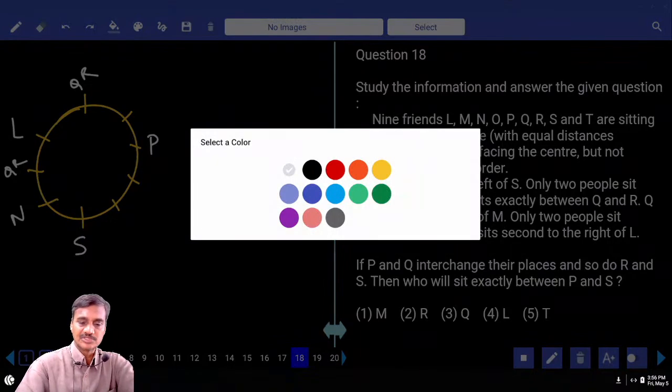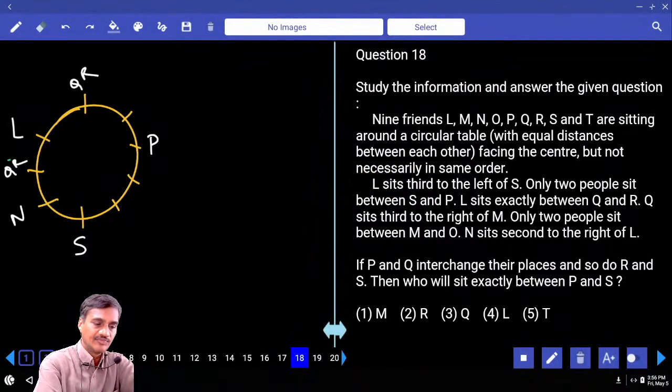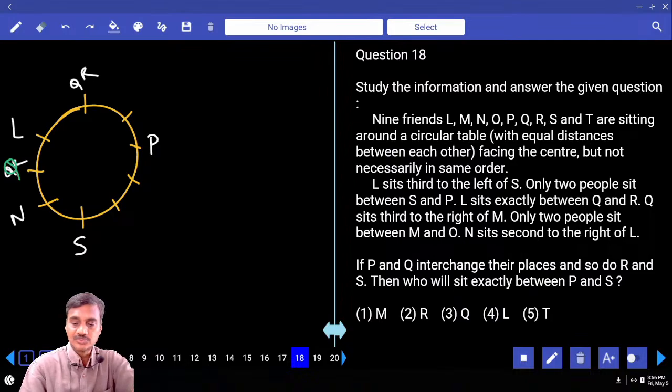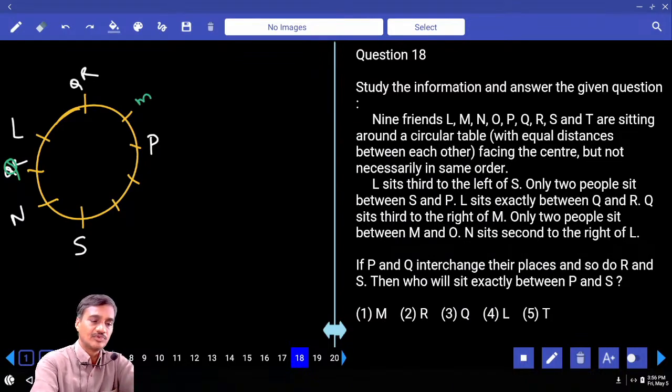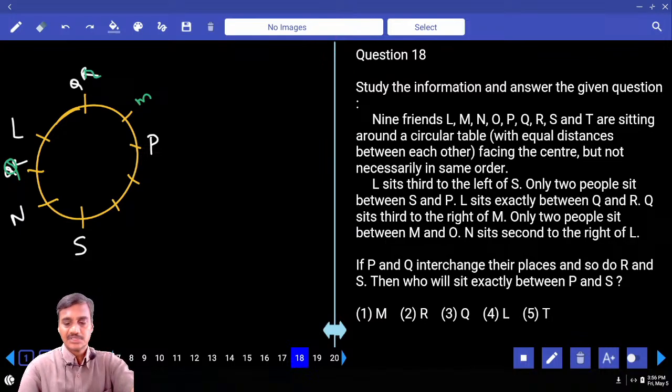Now let us take a possibility here. If Q is here, and Q sits to the right of M, then M will be here. If Q is here, then R will be at this place. Then only 2 people are between M and O, so O will be here. Now if O is here, who is the person left out?